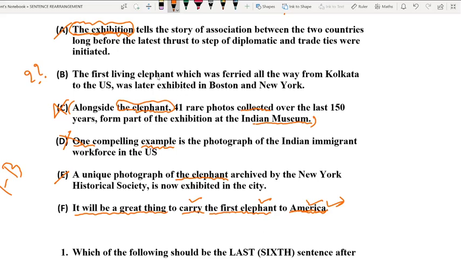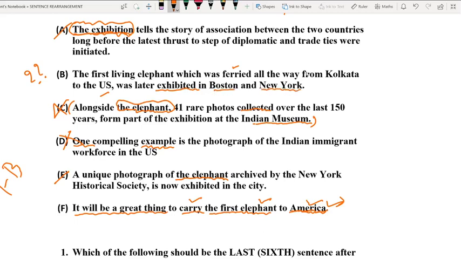Option B talks about the first elephant being carried from Kolkata to the USA, and the most important piece of information that it introduces here is its exhibition in Boston and New York.